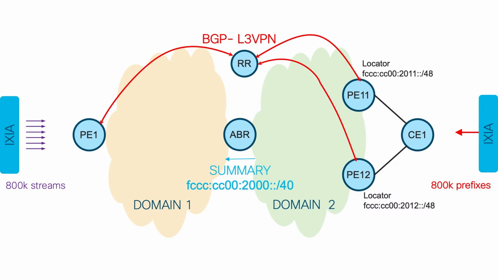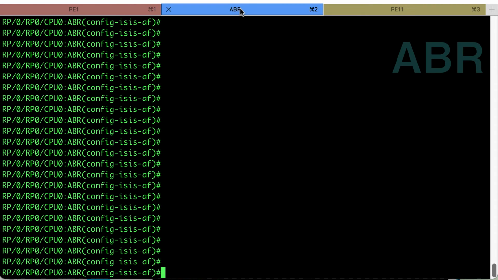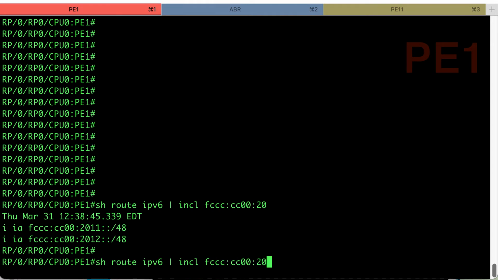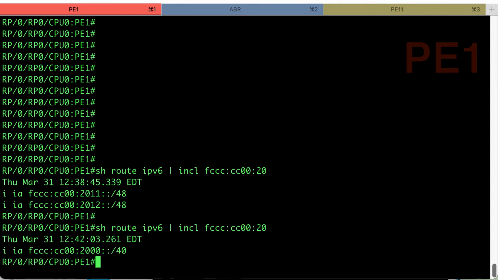So we will configure the summary route /40 on ABR to be sent into domain 1. So we will configure ABR router and summary route into the process. We can immediately verify ingress PE, and now we can see ingress PE does not see individual locators as /48, but see just one single summary route for both of them.